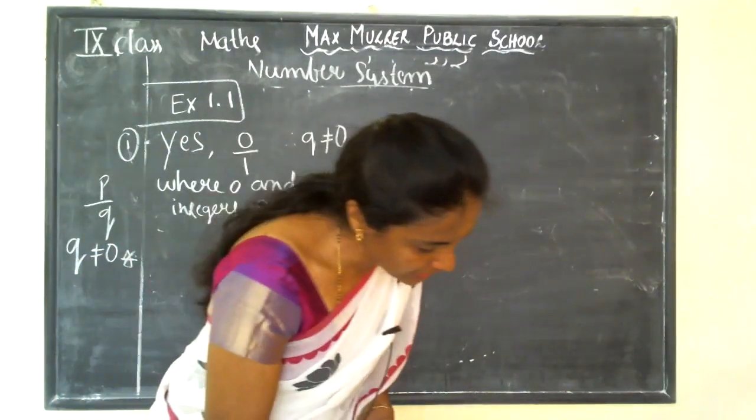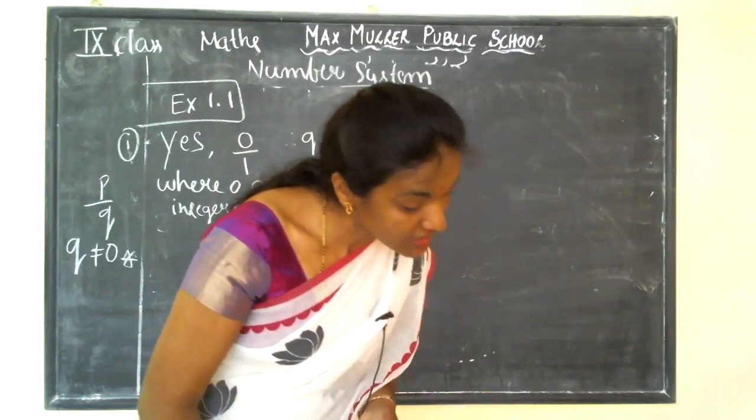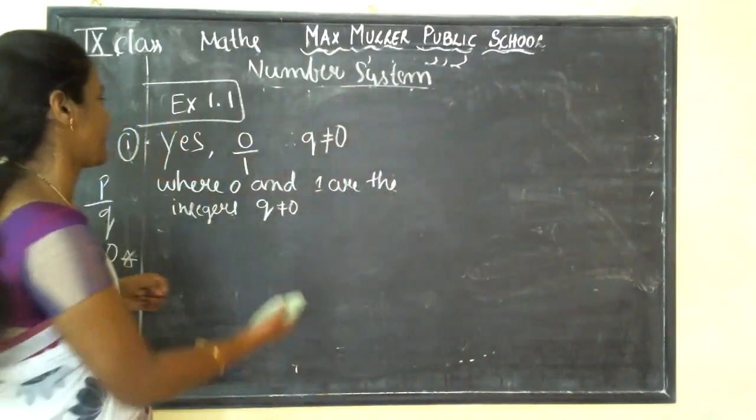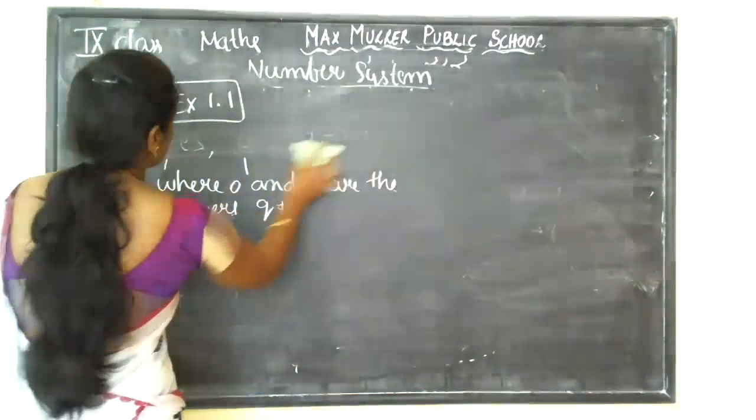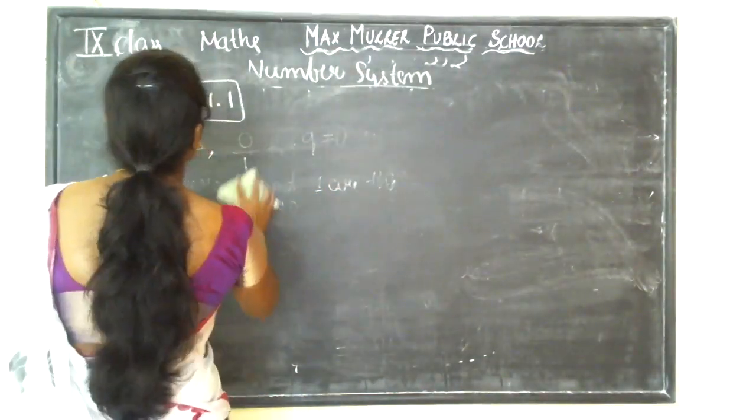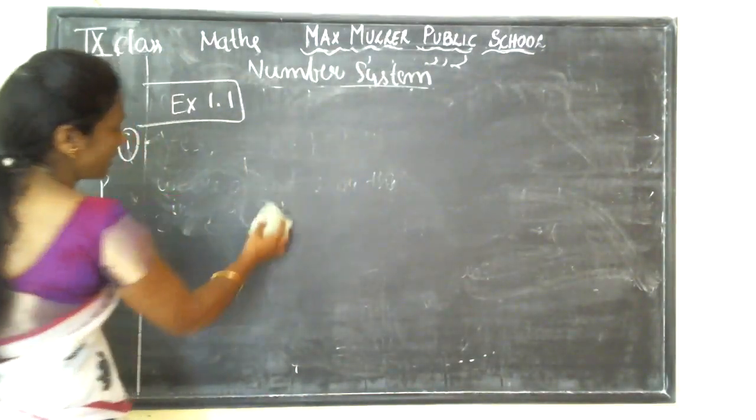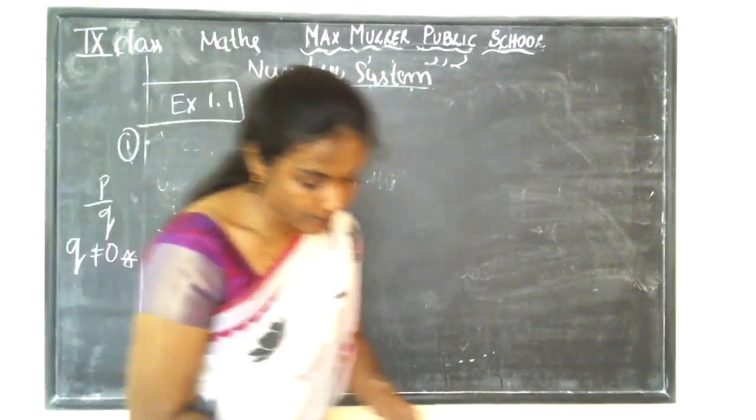Take the second one. Find 6 rational numbers between 3 and 4.